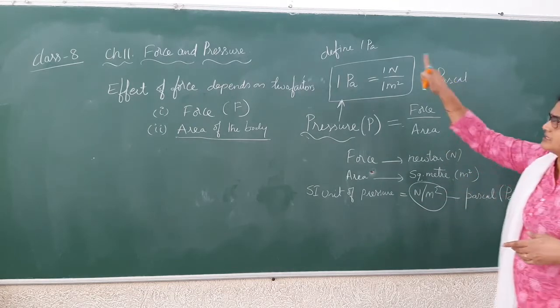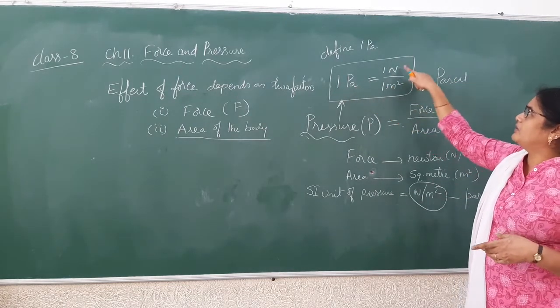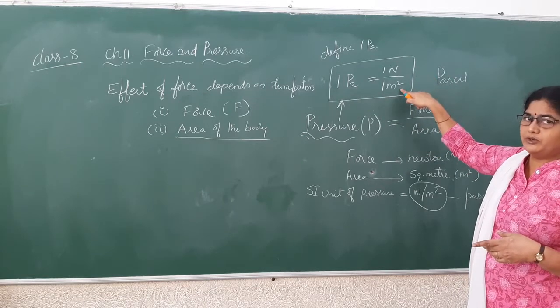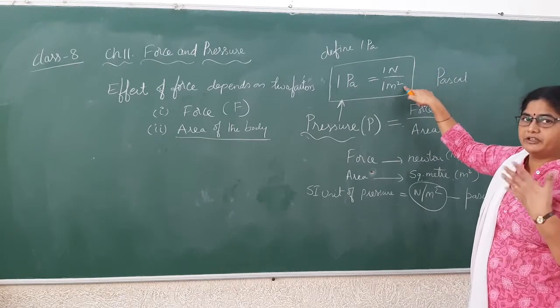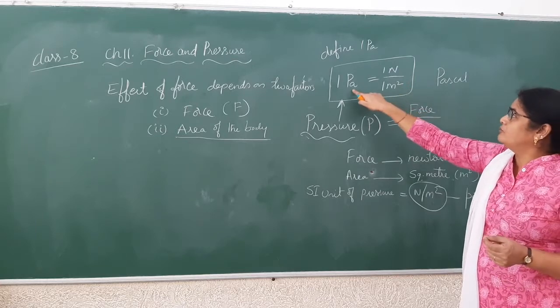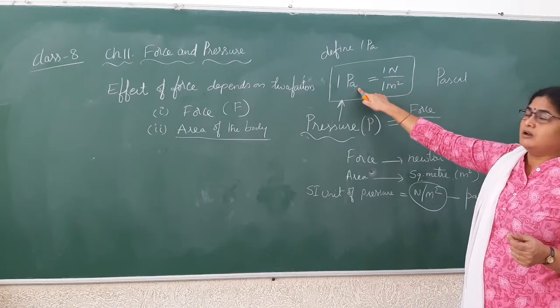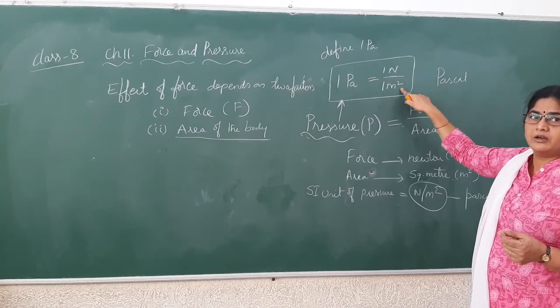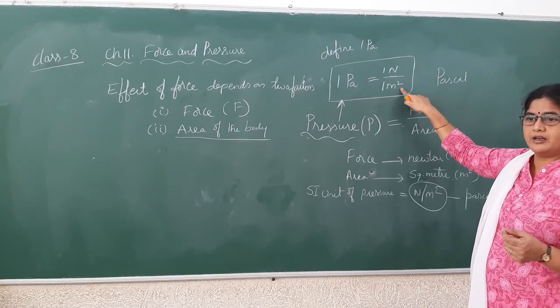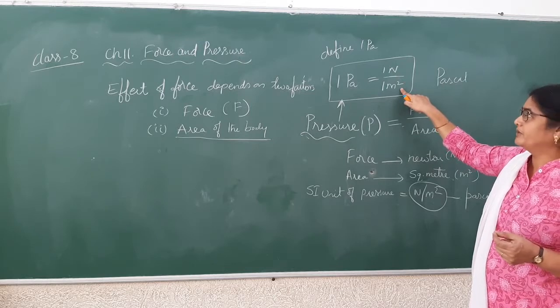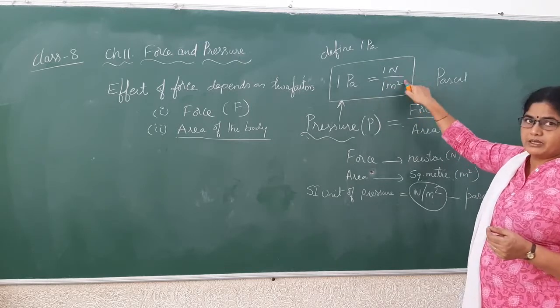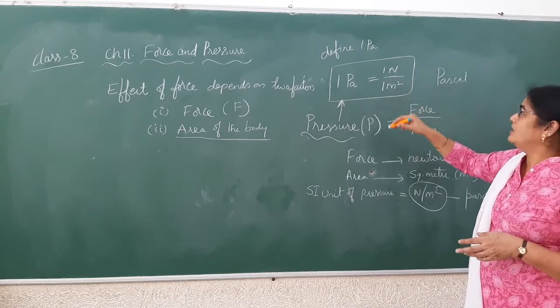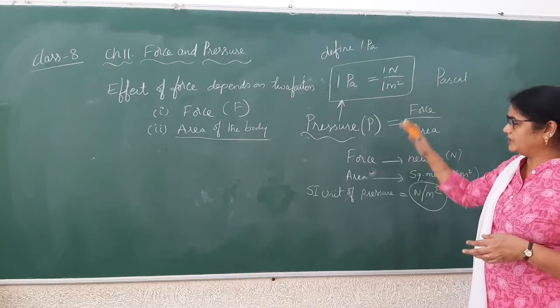So what is 1 Pascal? 1 Pascal is equal to 1 Newton per 1 meter square. But you should not write it like this; you have to give the definition in words. So 1 Pascal is the pressure on a body when a force of 1 Newton is acting on an area of 1 meter square. So this is the definition of 1 Pascal. Clear? Now this is all about SI units.